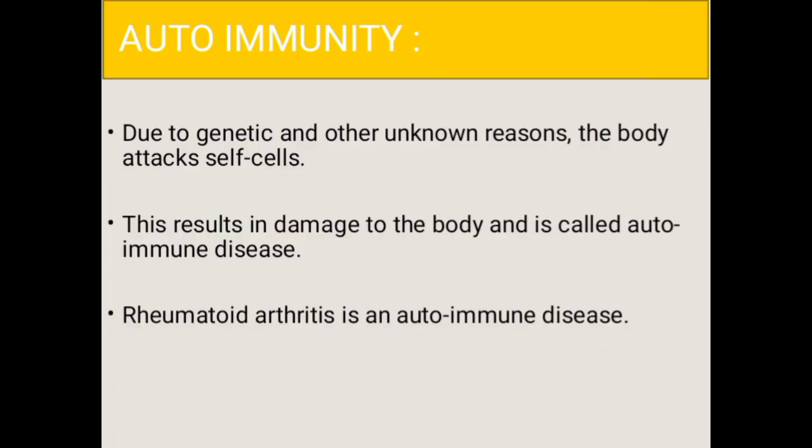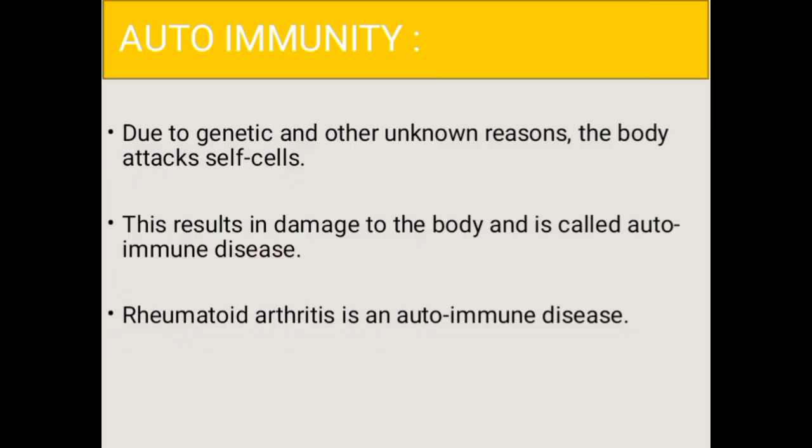Autoimmunity refers to a condition where the immune system mistakenly attacks the body's own tissues, leading to a variety of autoimmune diseases. The development of autoimmunity is influenced by both genetic and environmental factors.